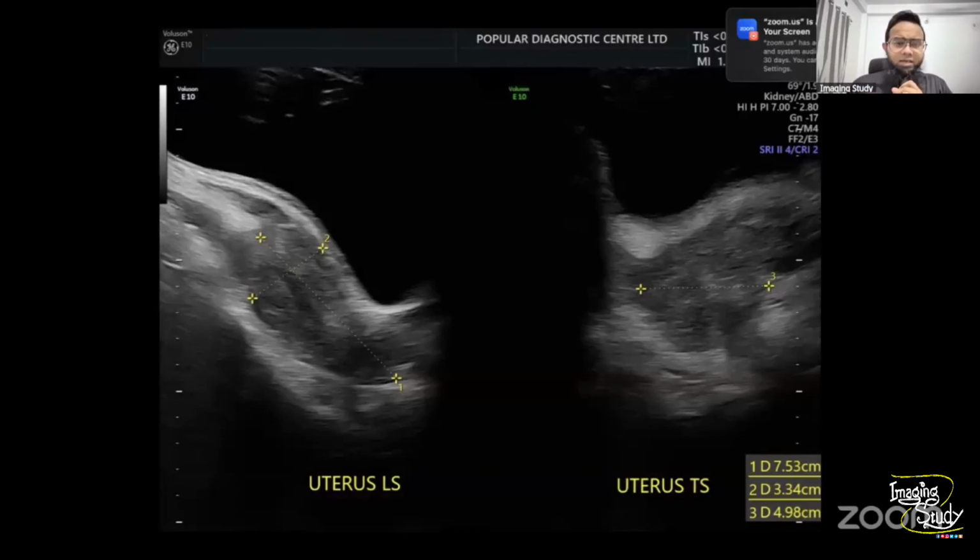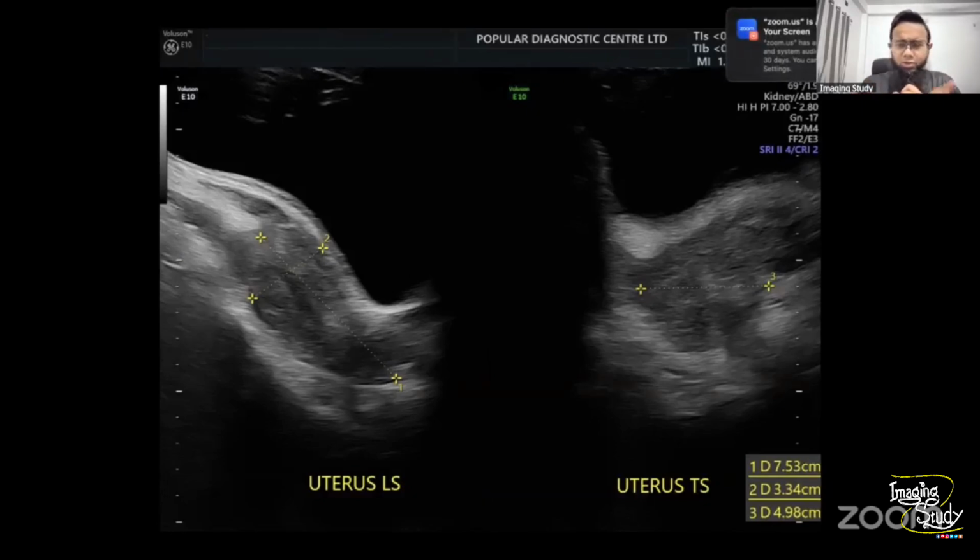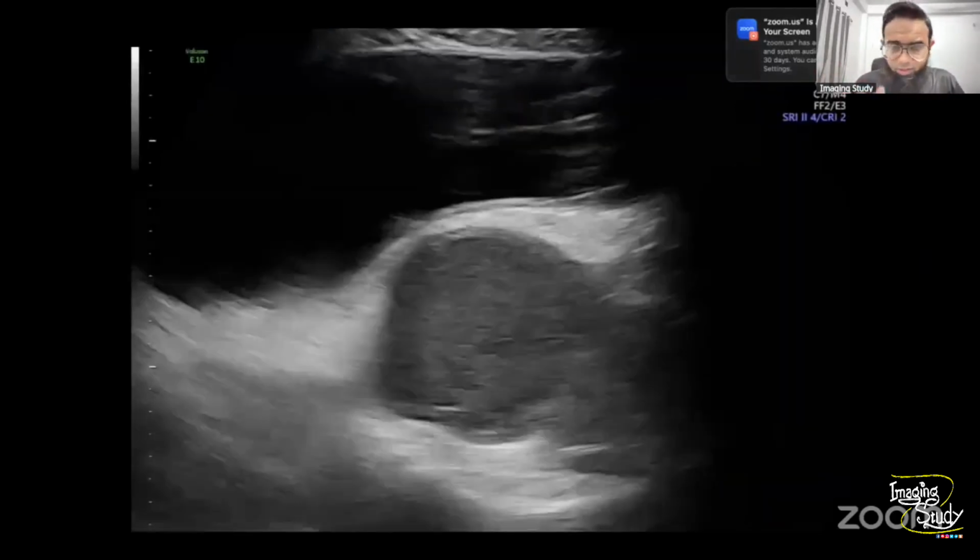Okay, so here you can see this is the uterus in a longitudinal section. Let me just do a little, just 1 second, please. It will take some noise. I found that the sound system has an error here. Okay, now it will be okay. So here you can see the uterus. The picture is not quite good, I know this is for a different reason, but I tried to measure the uterus. It looks quite normal for the measurement.